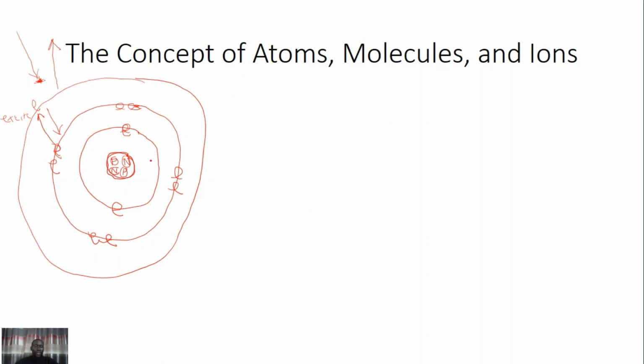On the other hand, the electron is negatively charged.